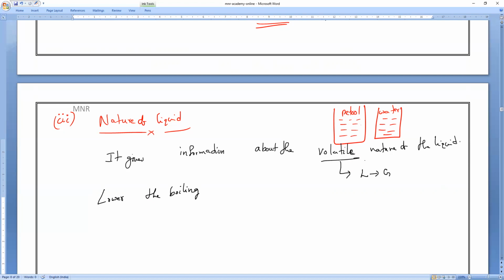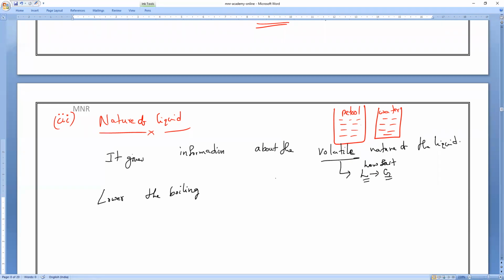It is about how fast a liquid can change to the gaseous state. That is volatile in nature. So if any substance can easily change its state, it is said to be high volatile in nature.